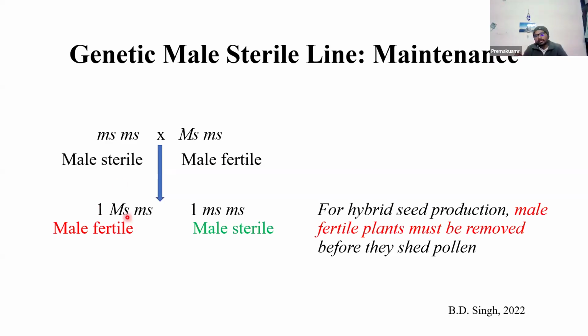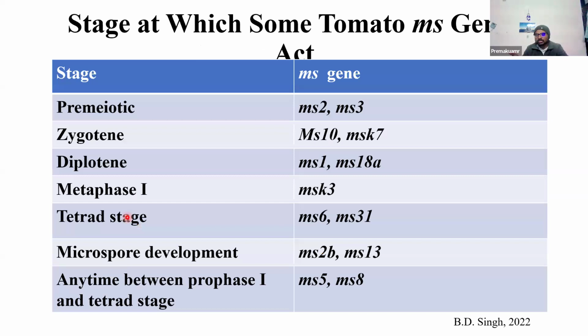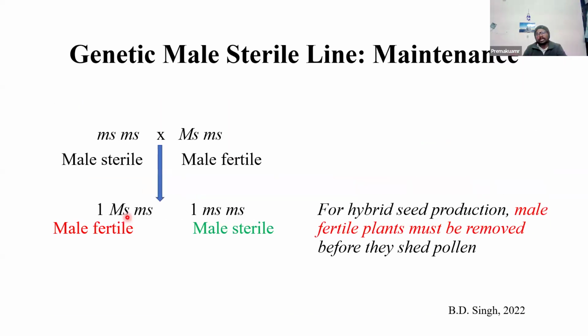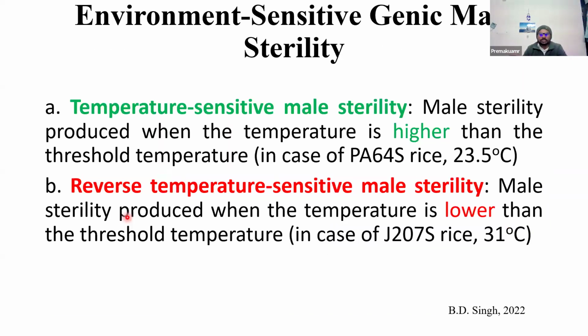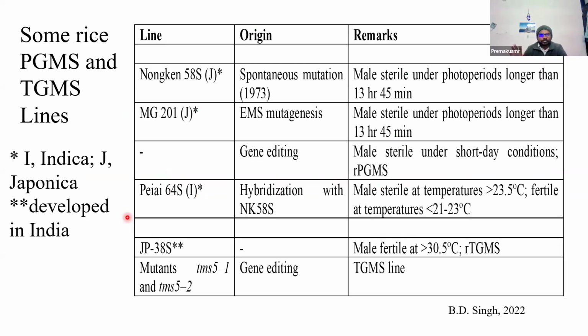Based on the color of the seed, you just allow everything to pollinate and fertilize, and after that you eliminate all fertile plants and keep only sterile plants. That is the only use of this SPT technology. Understood? Yes, sir.